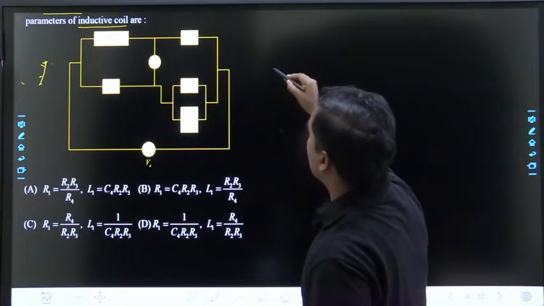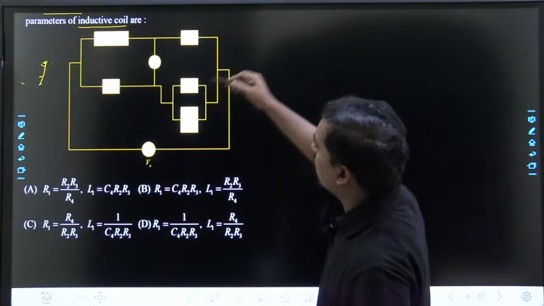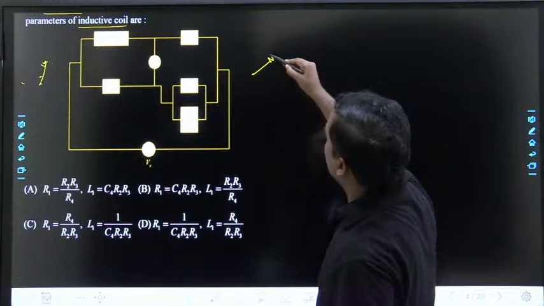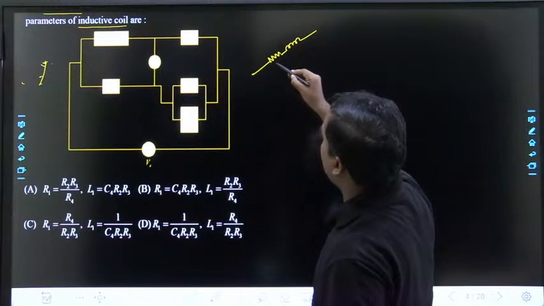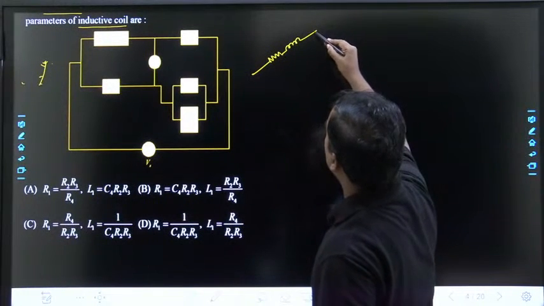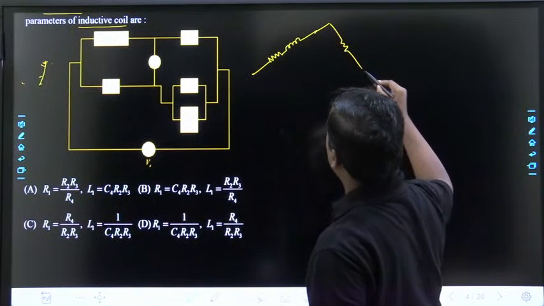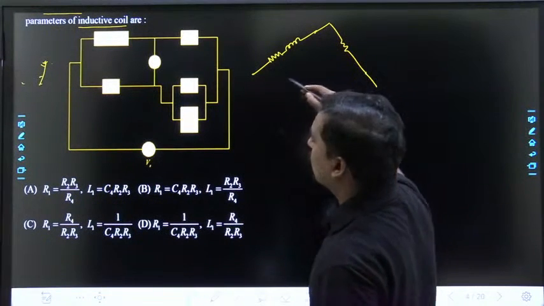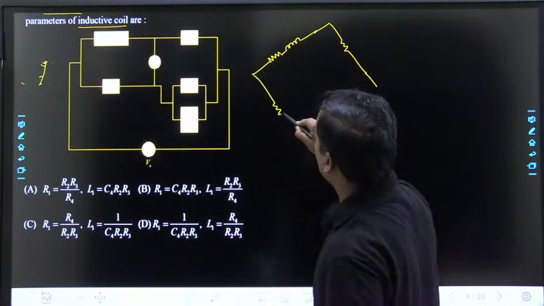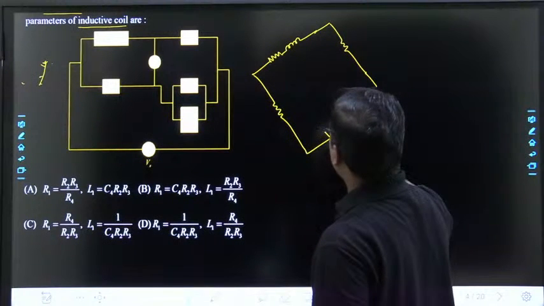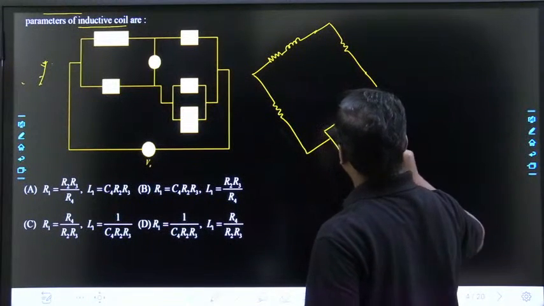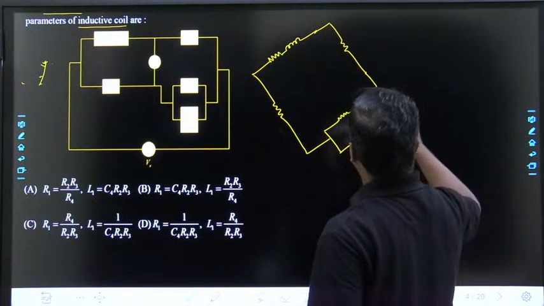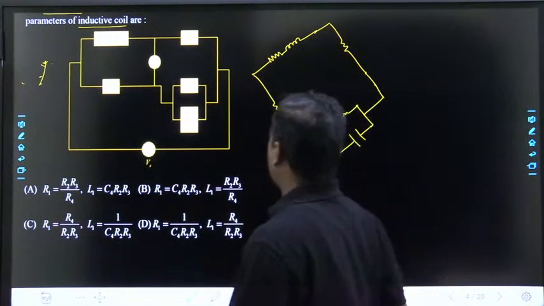See, this is the same Maxwell inductance capacitance bridge. So if you write, this is the test branch R1, this is our R3, this is our R2, and this is a parallel combination of R4 and C4. Am I right?